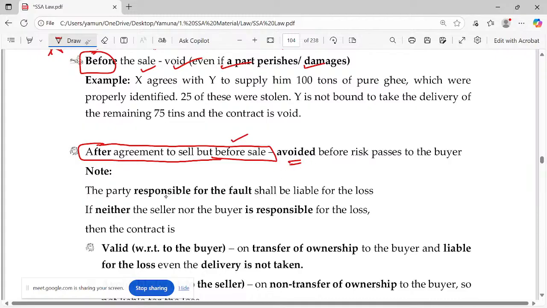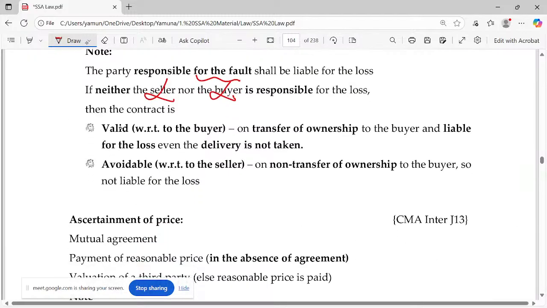But who will take the risk? The party responsible for the fault has to take the risk. If it happens and the seller is not responsible, buyer is not responsible for the loss, then will the contract be valid or void? Actually, from the buyer's point of view, they have to treat this contract as void. From the seller's point of view, you can avoid it. And a seller can avoid an agreement to sell. Then you can avoid. Next, we'll go for ascertainment of price.